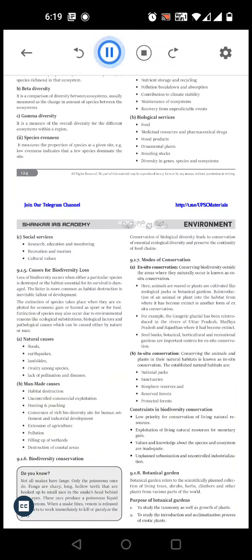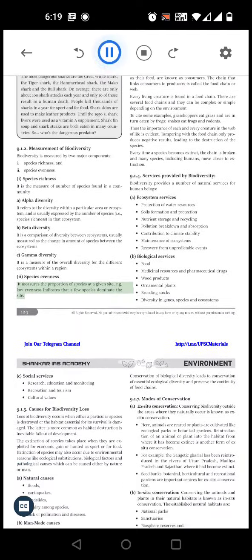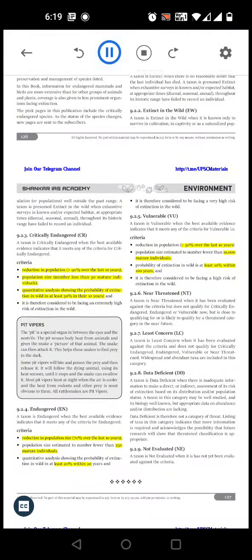Species evenness. It measures the proportion of species at a given site, e.g., low evenness indicates that a few species dominate the site.